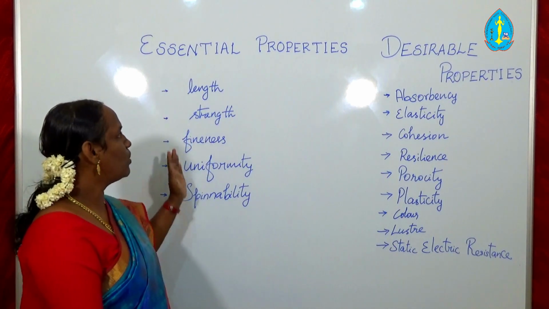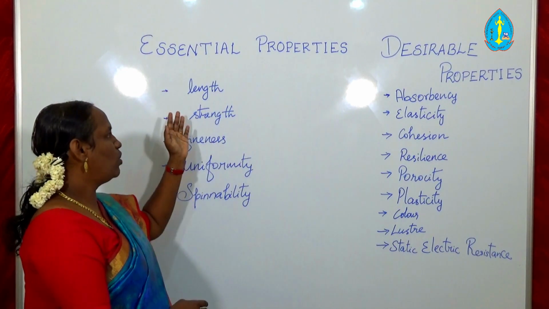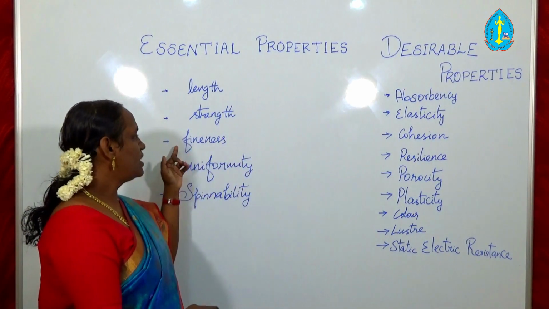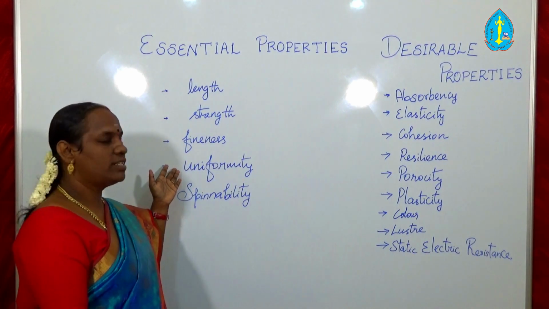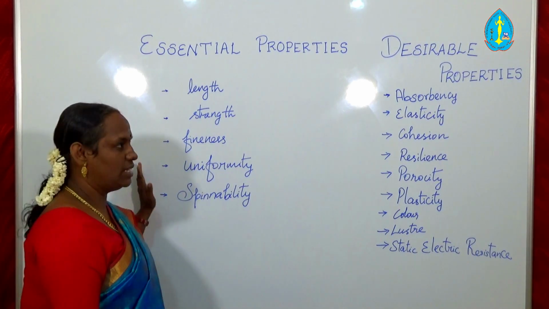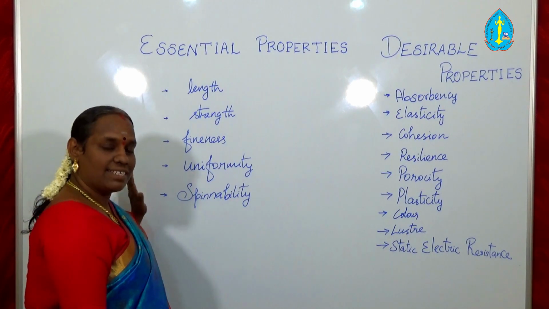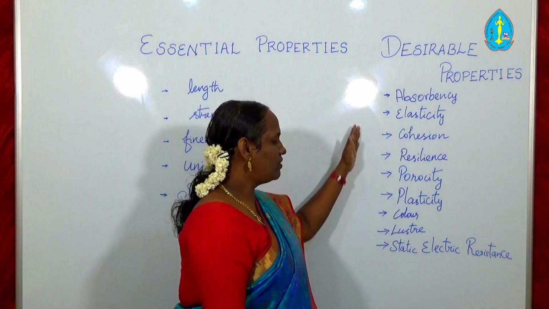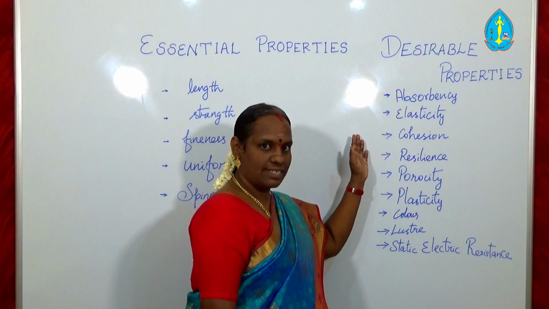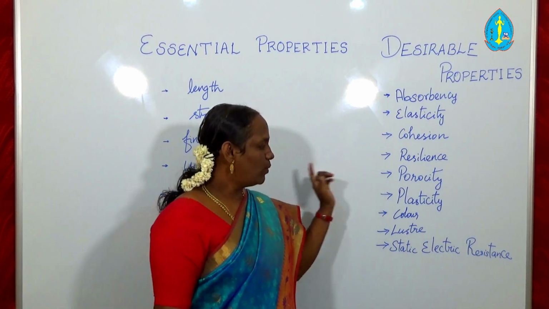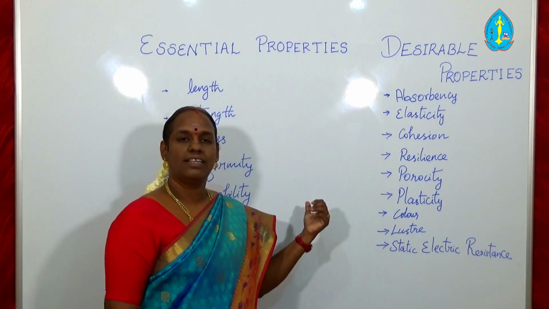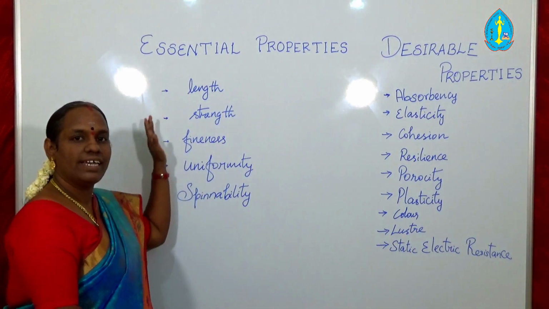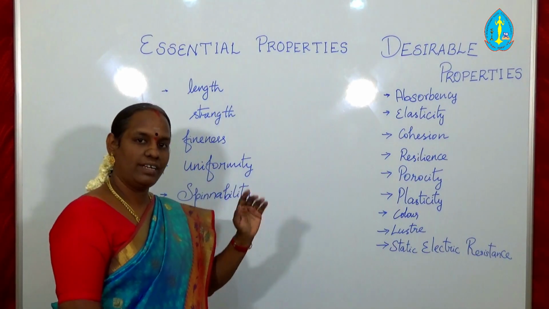Now the list of essential properties are length, which may be called staple length, and strength, another word for which is tensile strength or tenacity. The next one is fiber fineness, the fourth one is uniformity, and the fifth one is spinnability. These five properties are essential for a textile fiber. Next, the desirable properties. Some of the desirable properties are absorbency, elasticity, cohesion, resilience, porosity, plasticity, color, luster, and static electrical resistance. Okay, first we will discuss the essential properties which are required for a textile fiber.